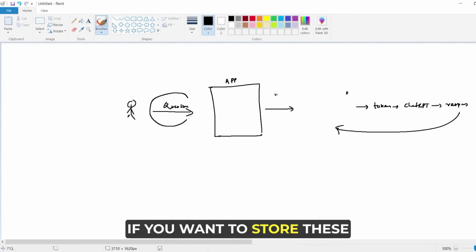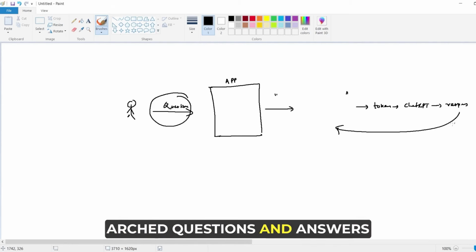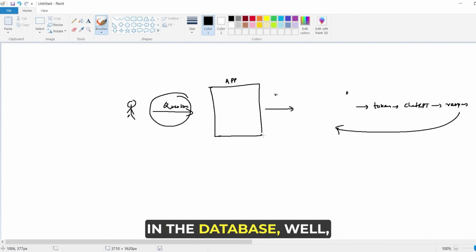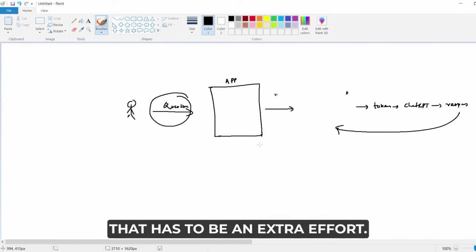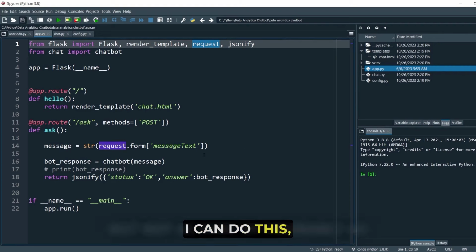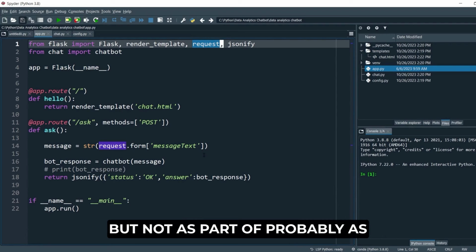Now if you want to store these asked questions and answers in a database, that has to be an extra effort that has not been done in this particular project. In case you want me to do this, I can, but probably not as part of my next update based on the comments, right?